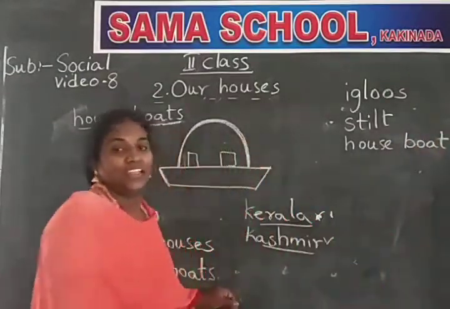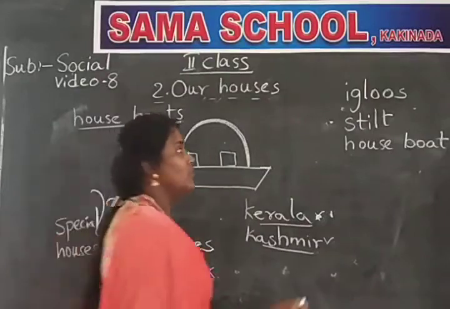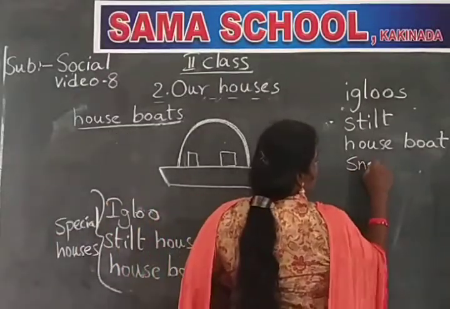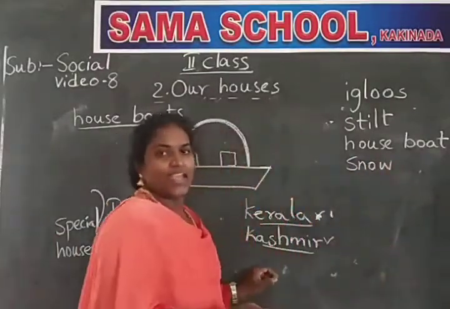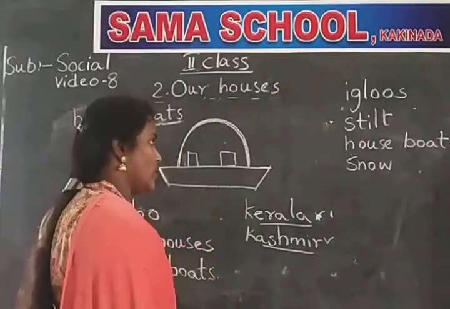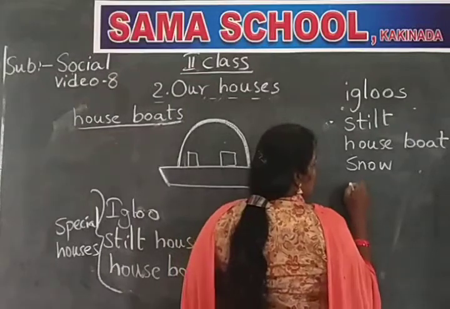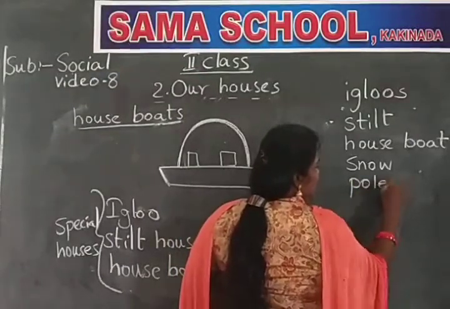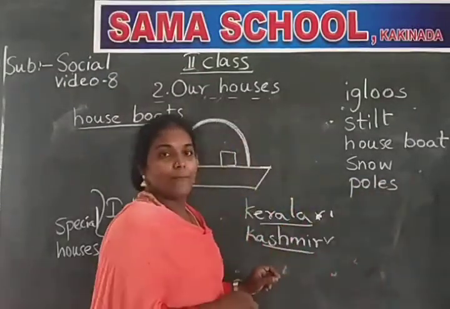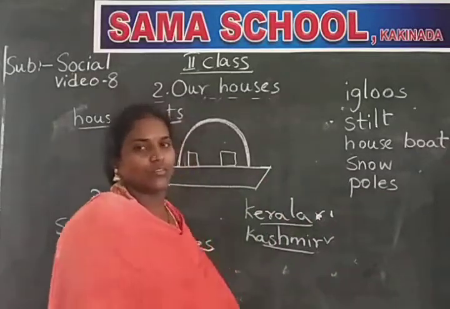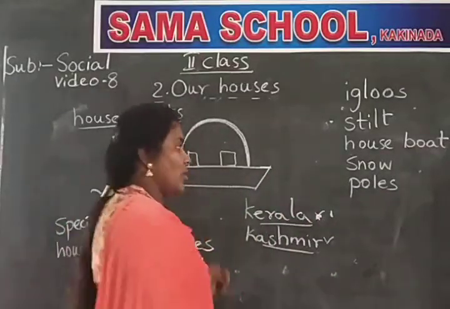And what is the material used to build igloos? Snow, S-N-O-W, snow. And what is the material used for building the stilt house? Long poles, P-O-L-E-S, poles, or long woods also. Okay, children.